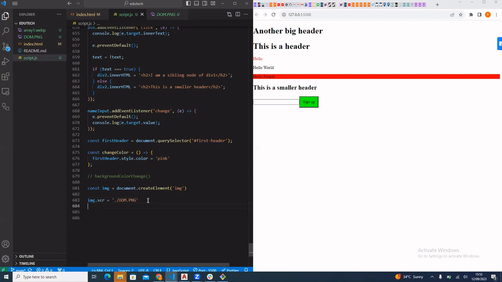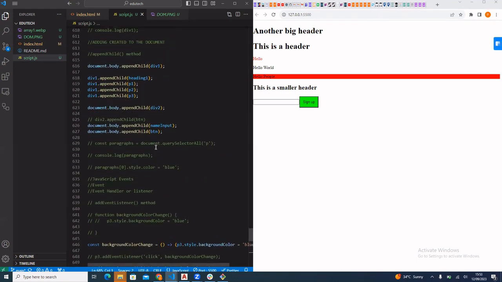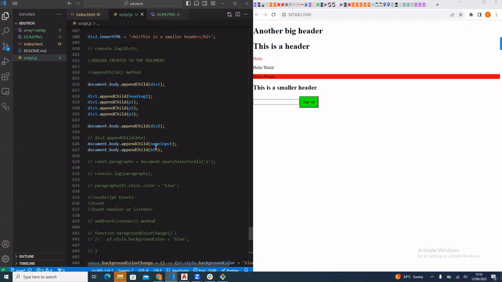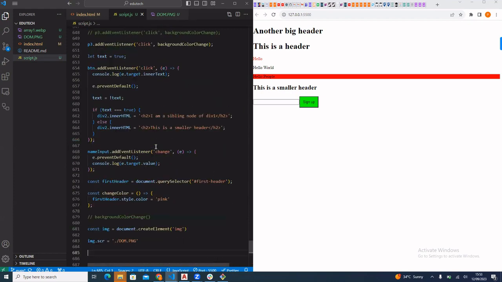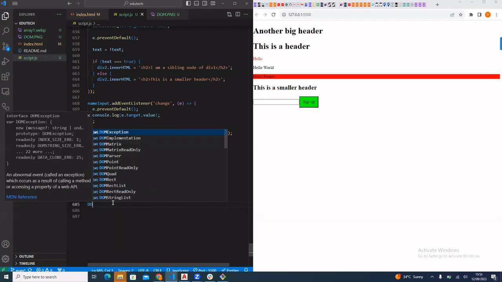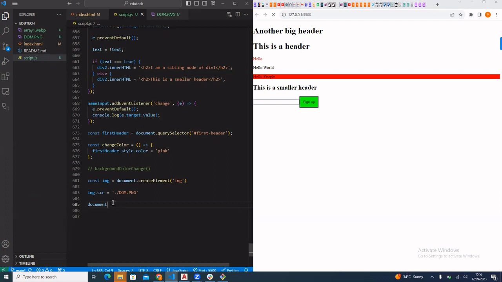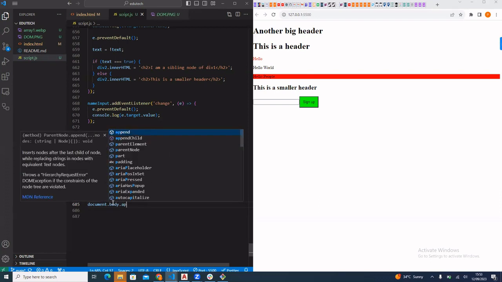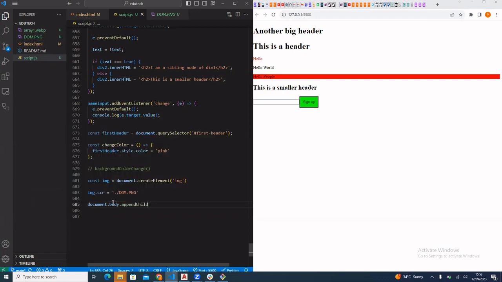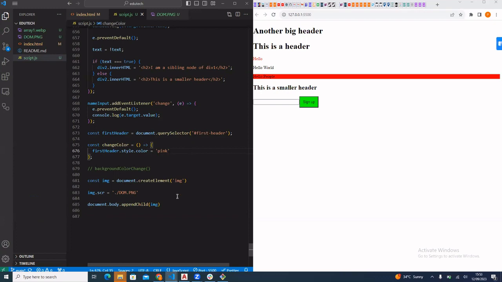Okay. So let me append it to document.body.